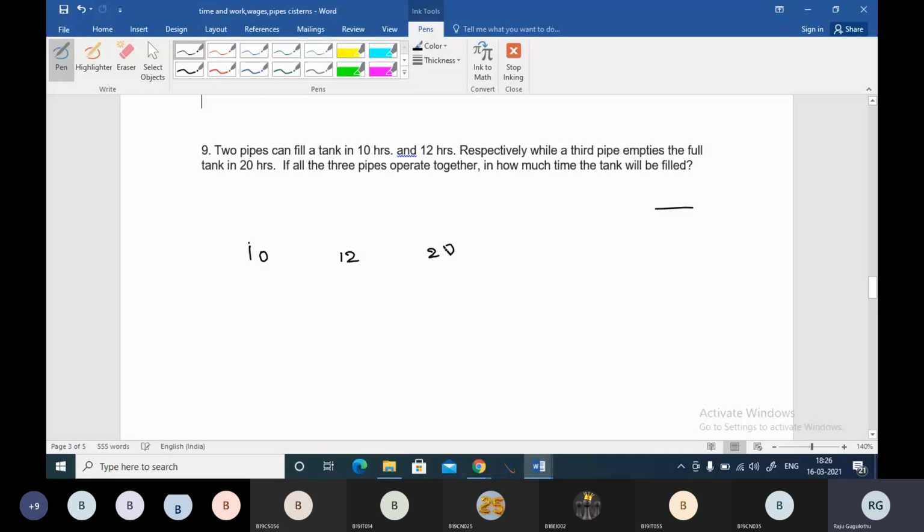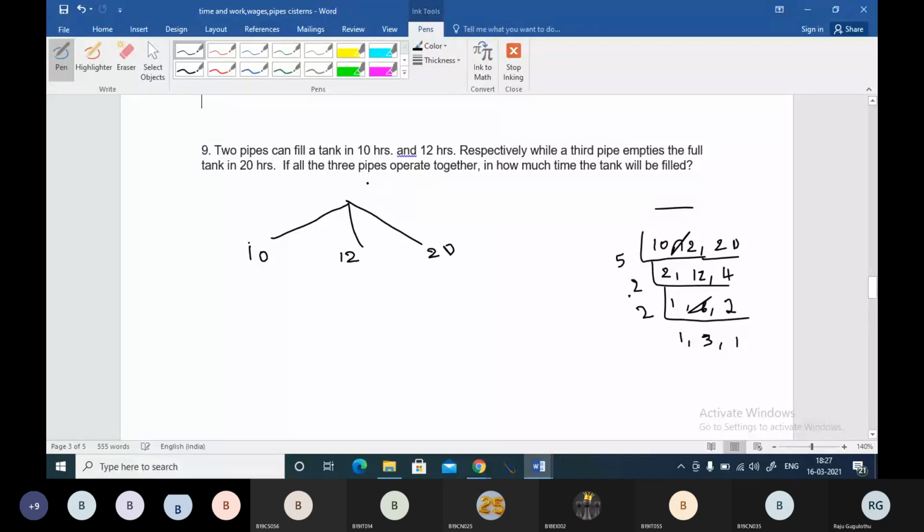Here we have to find the LCM of 10, 12 and 20. Dividing by 2 gives 5, 6 and 10. Again by 2 gives 5, 3 and 5. So the LCM is 60. You can consider 60 units as the tank capacity.